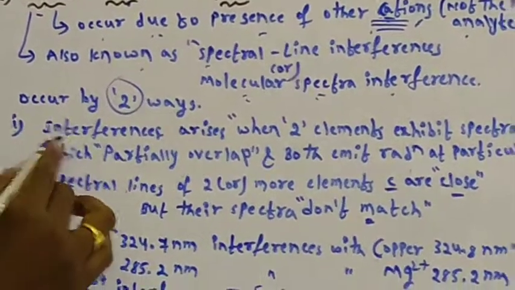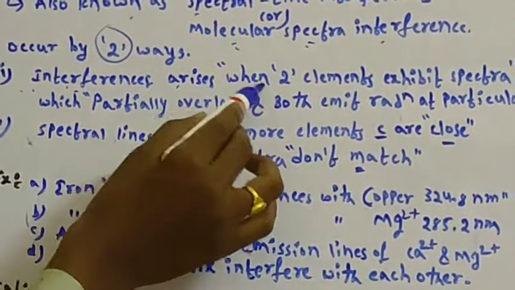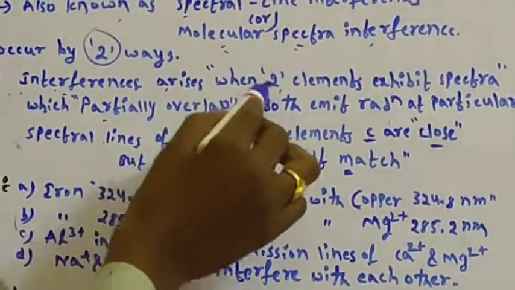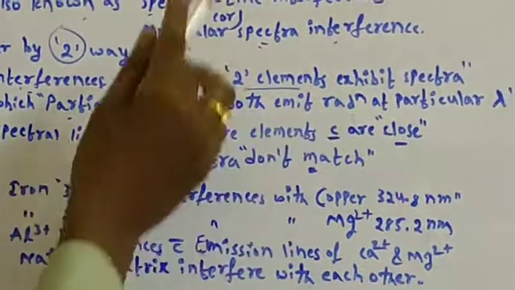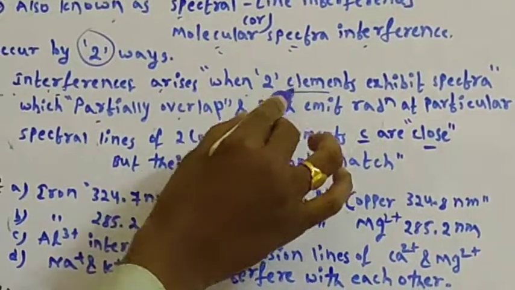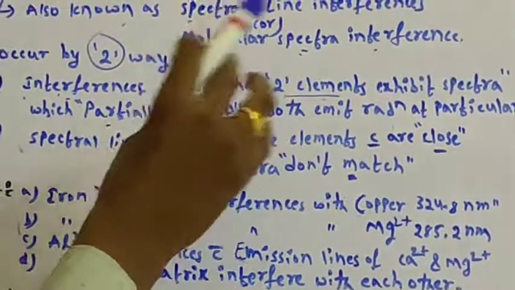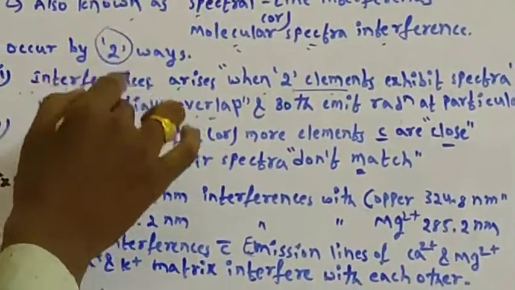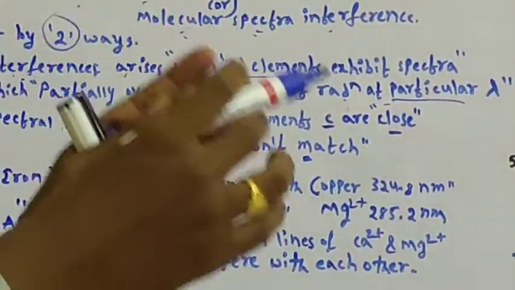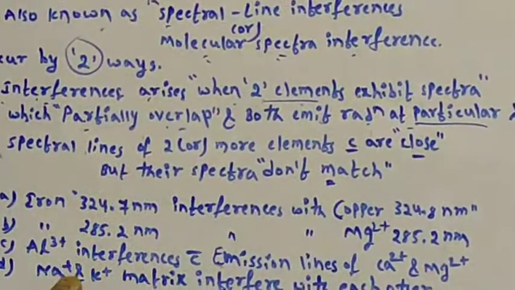Let's see the first one. This type of interference arises when 2 elements, the main cation and the other cation, exhibit spectra which partially overlap. Due to that, interference arises. Both emit radiation at the same wavelength, the same lambda max. That is the reason.